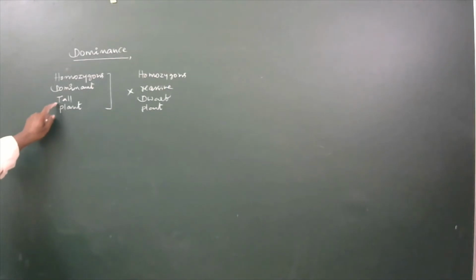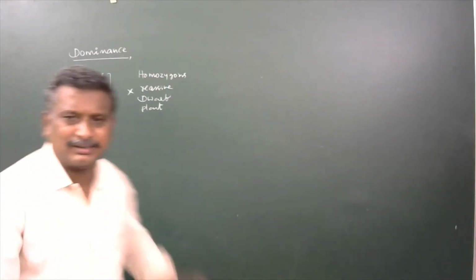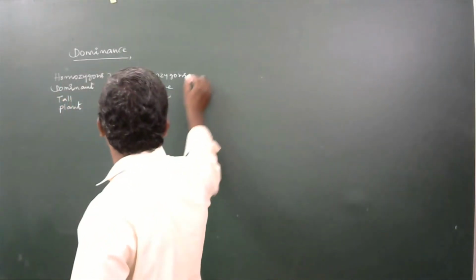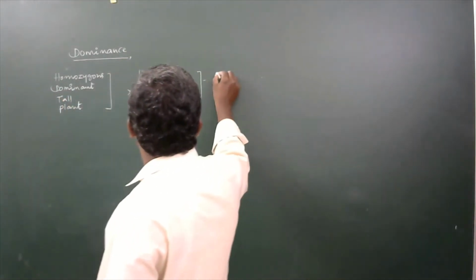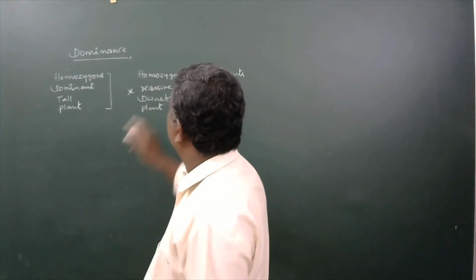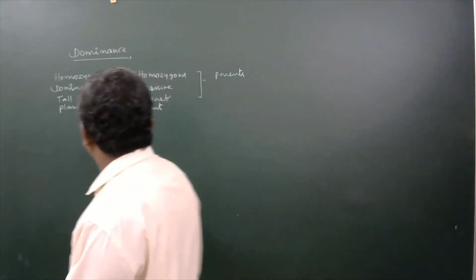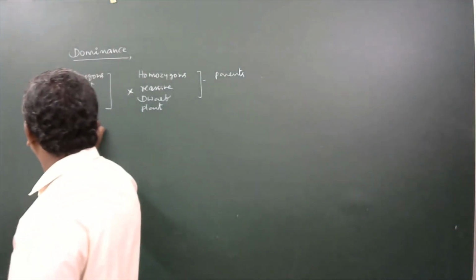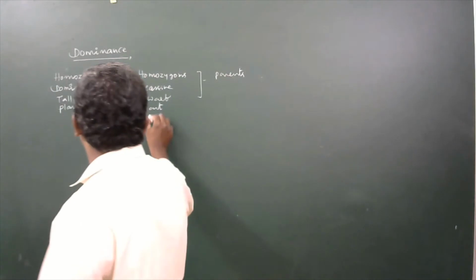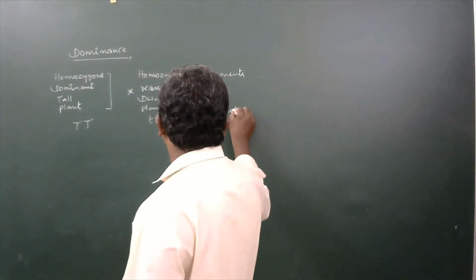We are saying that tall means it is the phenotypic, external appearance of a character, hence it is said to be the parents. And the dwarf character and tall character are said to be phenotypes. And their genotypes are here: capital T, a gene, and here is the small t, a gene. So they are said to be genotypes.